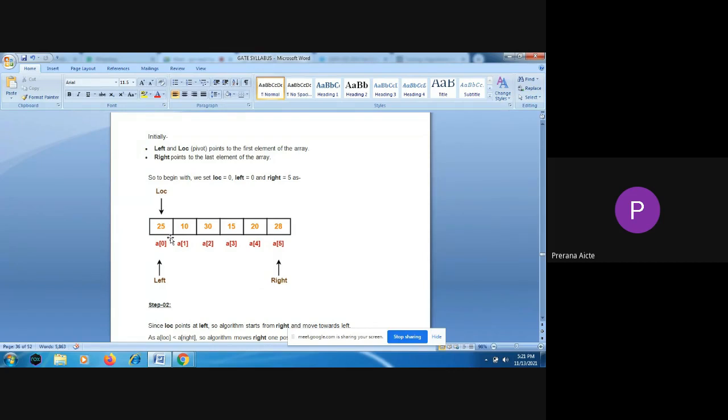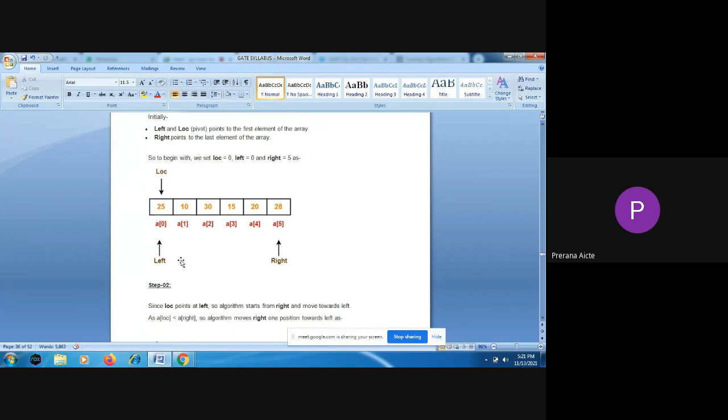For example, in the example you have taken, the pivot is 25, the first element. So a of 0, a of left is less than or equal to pivot. So we will come to here. So 10 less than or equal to pivot, it is true. We will come to here. A of 2, 30 less than or equal to pivot. So it is not true. So the pointer will stop here.